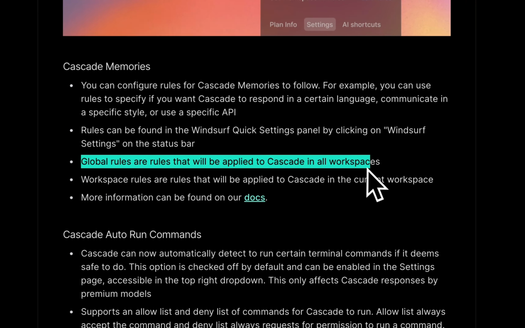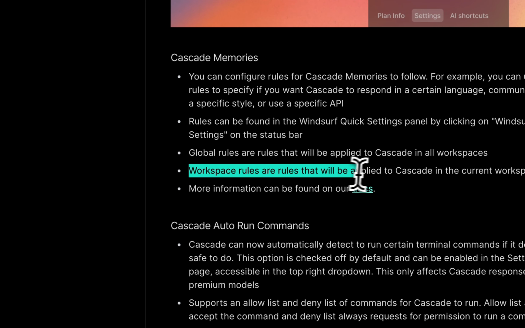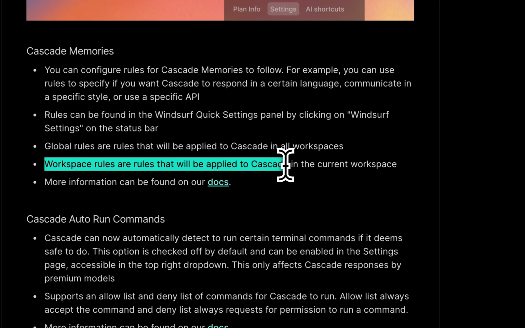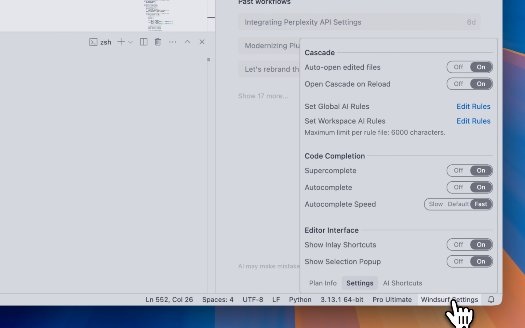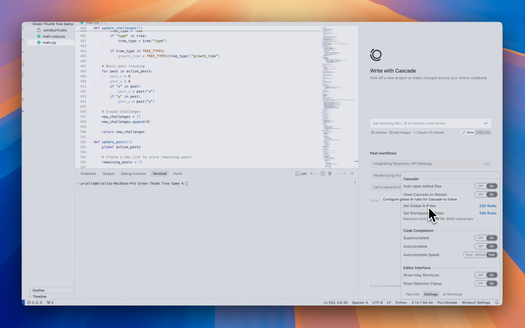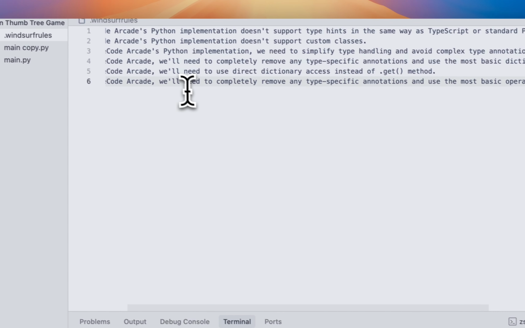rules that will be applied to Cascade in all workspaces, and then you can set individual workspace rules which will apply to your project. So if you open up Windsurf and head down to Windsurf settings, you've got set global AI rules and then you've got set workspace AI rules. So this is what I've been editing here.